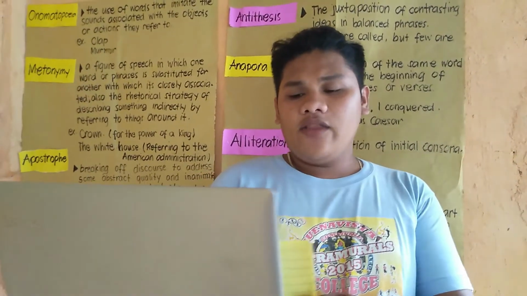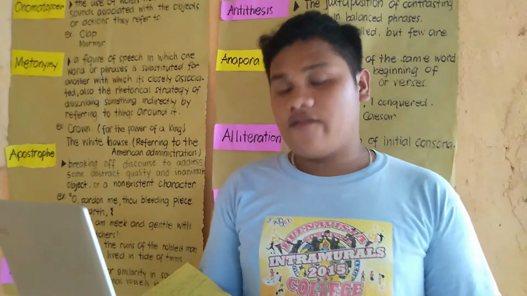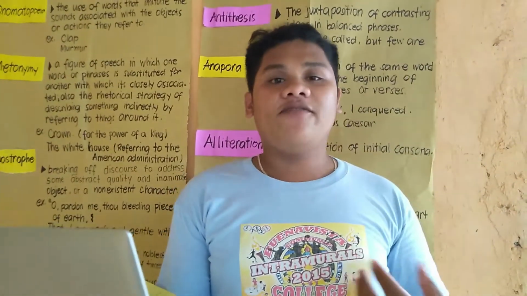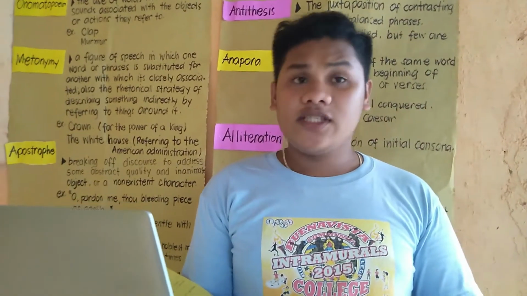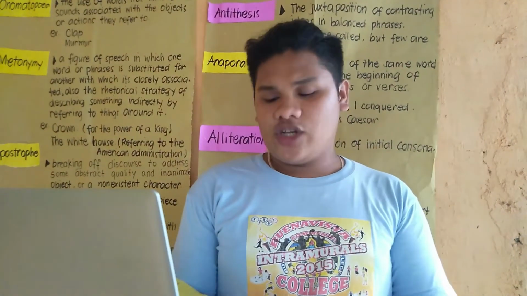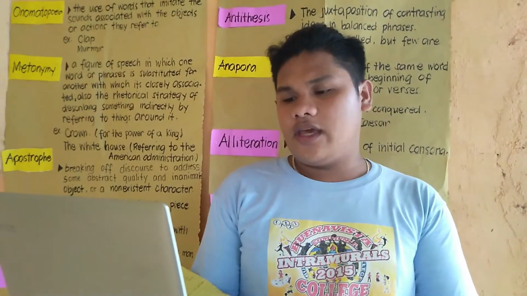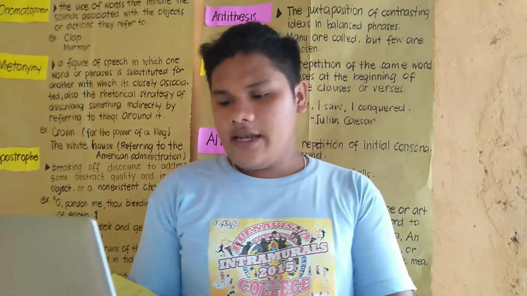Another example of symbolic objects is the cross. The cross stands for Christianity and faith. And also the stars, for distance and magic. Those are the symbolic objects.